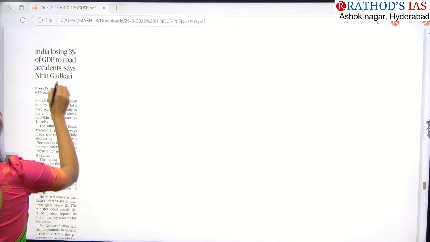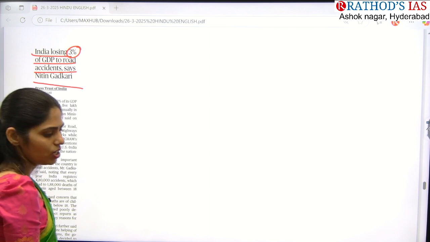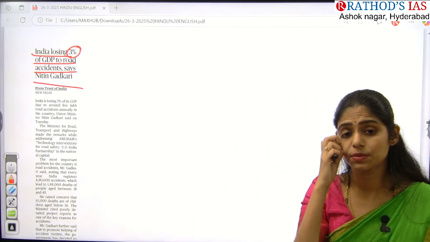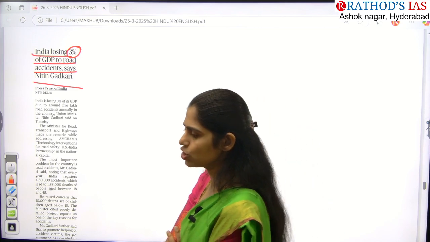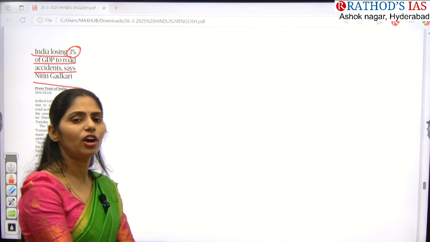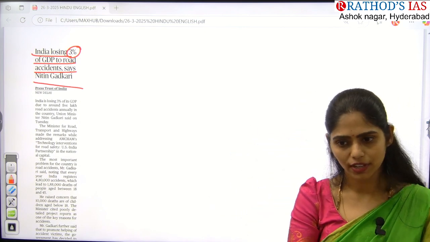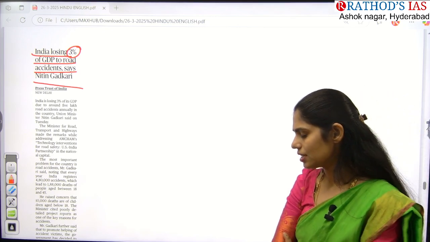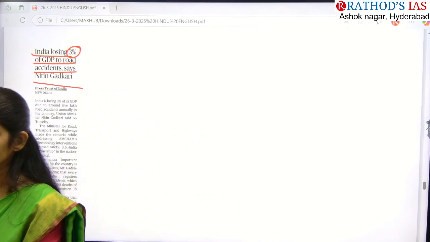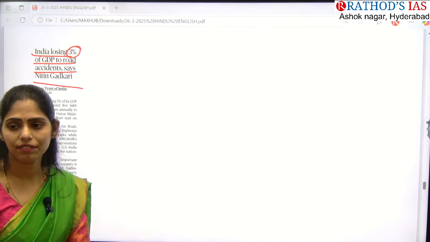The title says: India losing 3% of GDP to road accidents, says Nitin Gadkari. We have studied different types or modes of transport in India, right? In geography, especially human and economic geography, you have this topic, and in economy also we have this topic called different types or modes of transport. As I said, we have lots of accidents on roadways, and this article says that because of these accidents, around 3% of our GDP is getting affected.